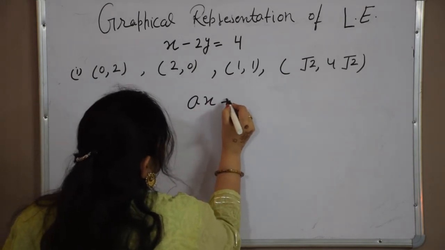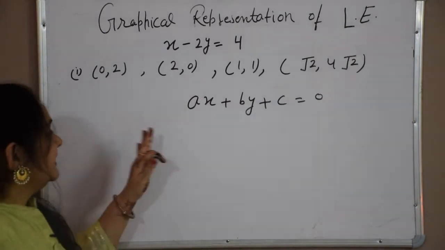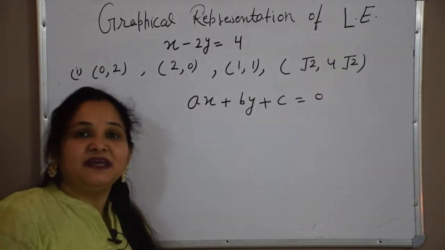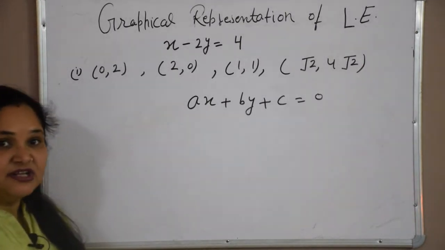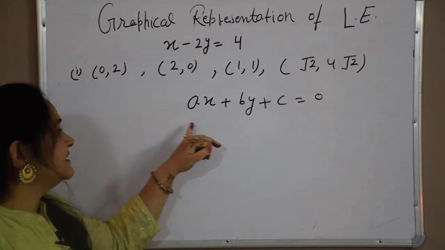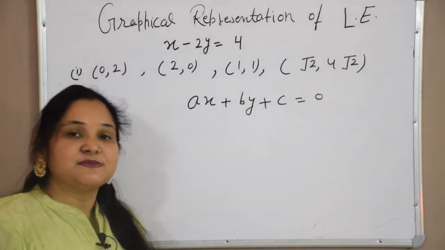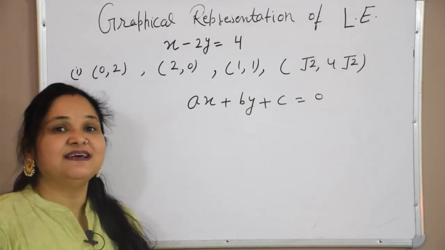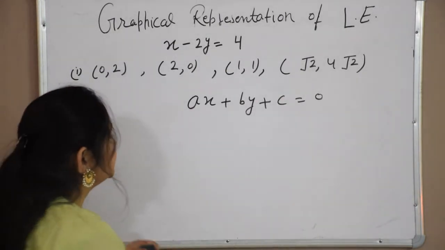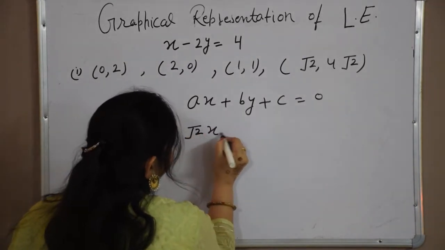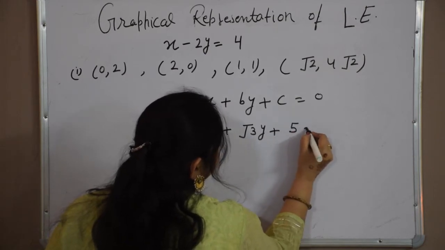if we are having a linear equation in two variables, I asked you whether it is possible that a, b, c can be irrationals like root 2, root 3. Is it possible? Yeah, because in the definition of linear equation in two variables, I told you that a, b, c are real numbers, and for the real numbers, it is possible that it can be rational as well as irrational. So a, b, c can be irrational if in the question it is asked like root 2x plus root 3y plus 5 is equal to 0.